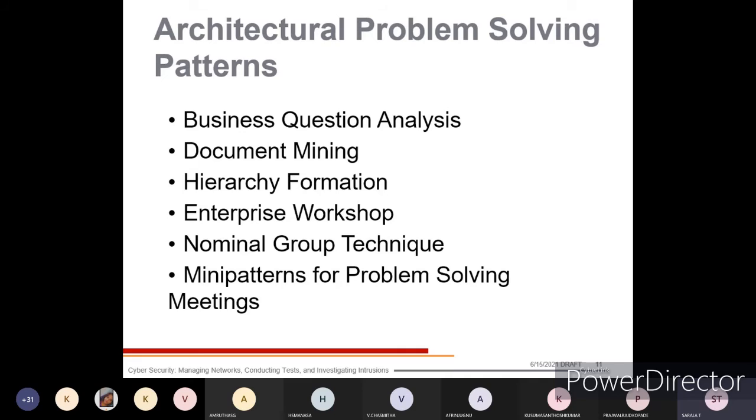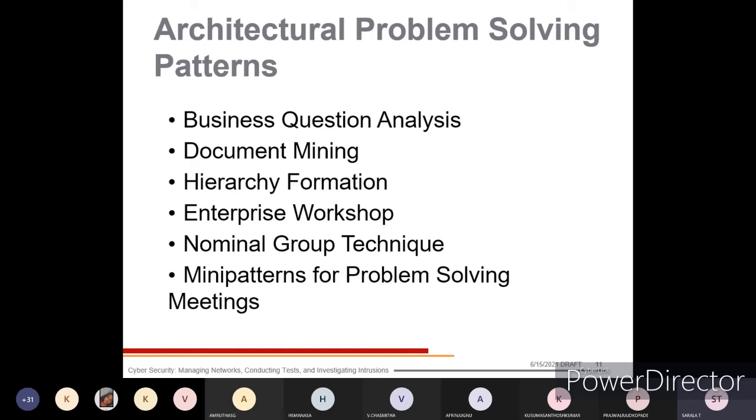Okay. Document mining. For each and every level of implementation, you will be maintaining the documents. With respect to that, you will be identifying the methods or implementation parts and where the problem has occurred by checking the documentation. Hierarchy formation: levels of representation, top level to the lower level.